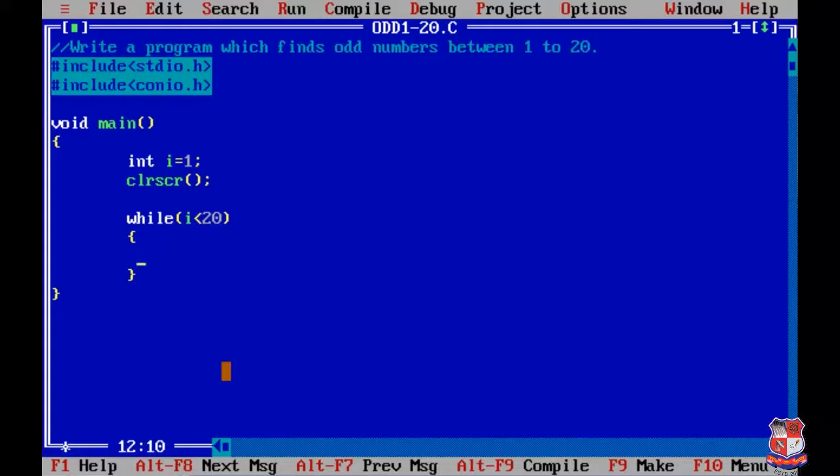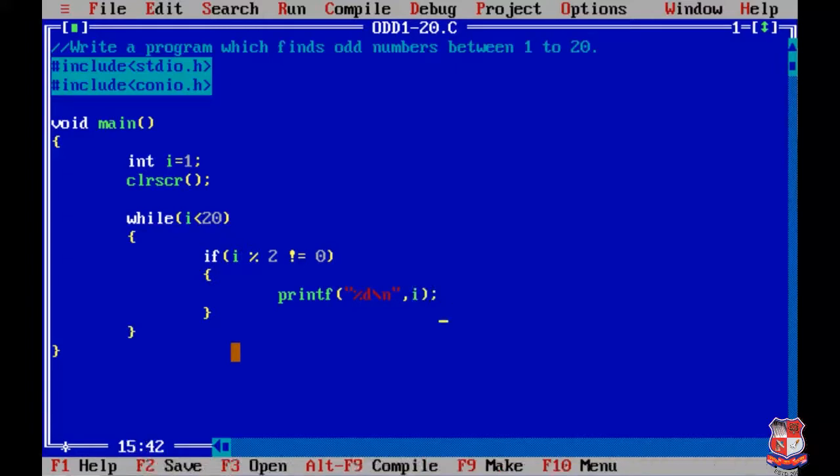We are creating the body of the loop. Now inside this loop we have to write the logic for the odd numbers, and for that we are taking the help of an if statement. Okay, we already discussed how we have to write it: i modulo 2 not equals to 0. Now inside the if statement we have to write a printf statement, that is printf percentage d, we are using slash n, and then instead of percentage d we have to print the value of i, so we'll write i over here.